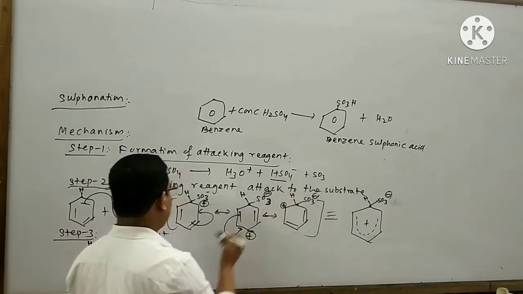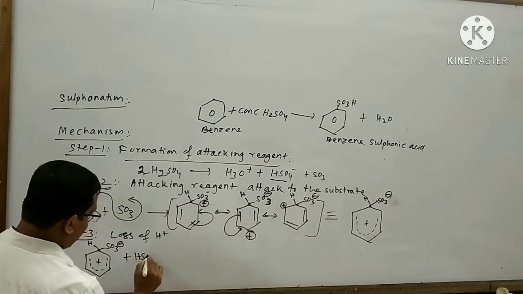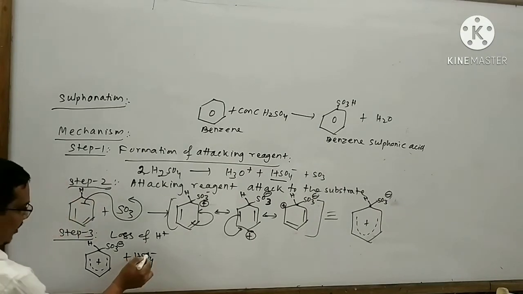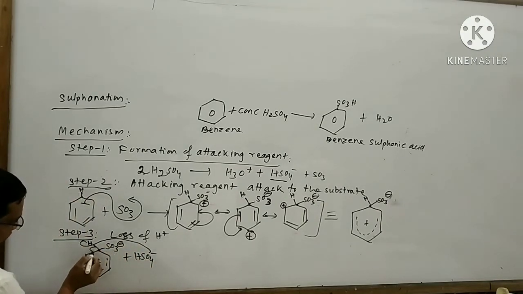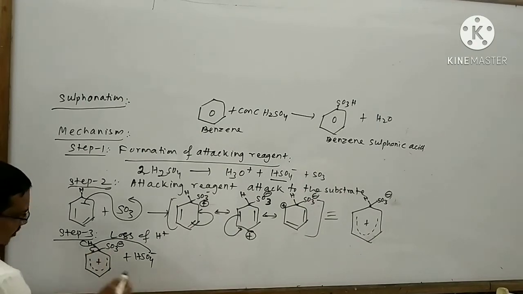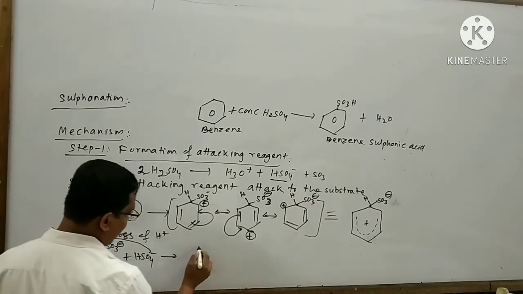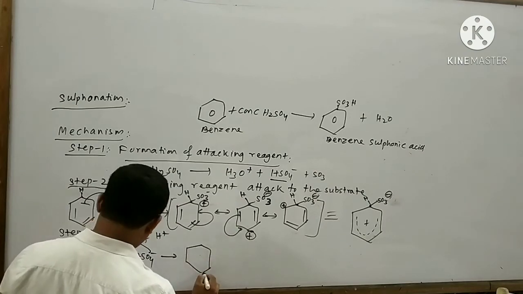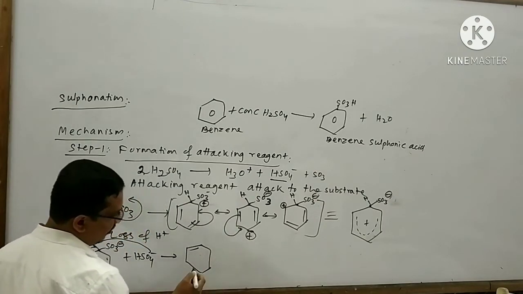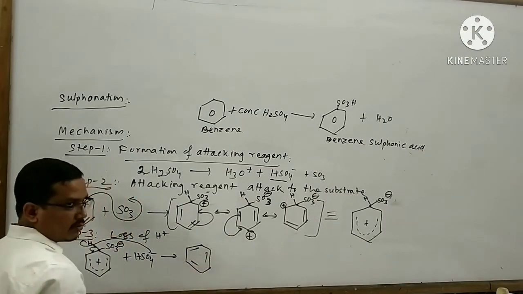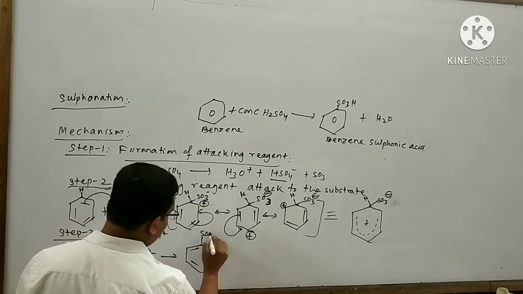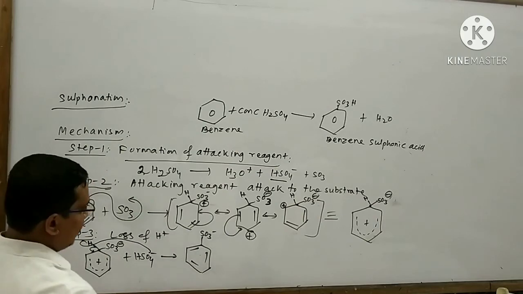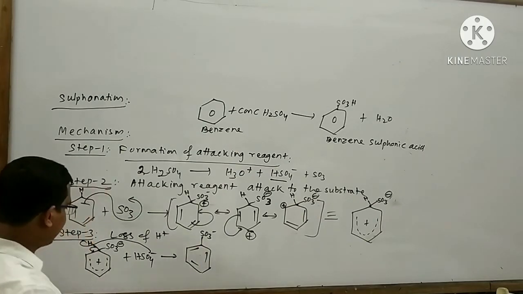This ion now takes an H plus ion like this. Here a pi bond will form like this. As a result, I can draw the new structure like this. Here a double bond, here also a double bond, here also a double bond will form. Here SO3 minus ion is present.